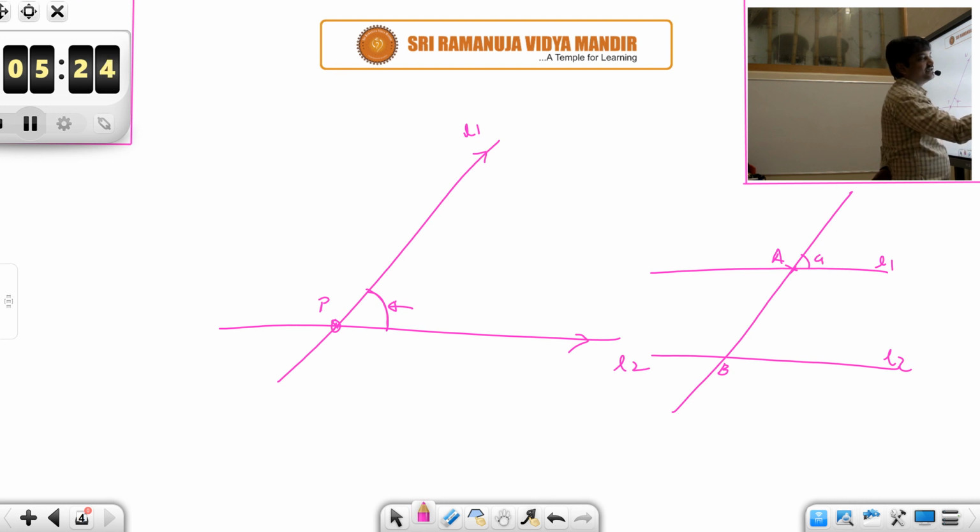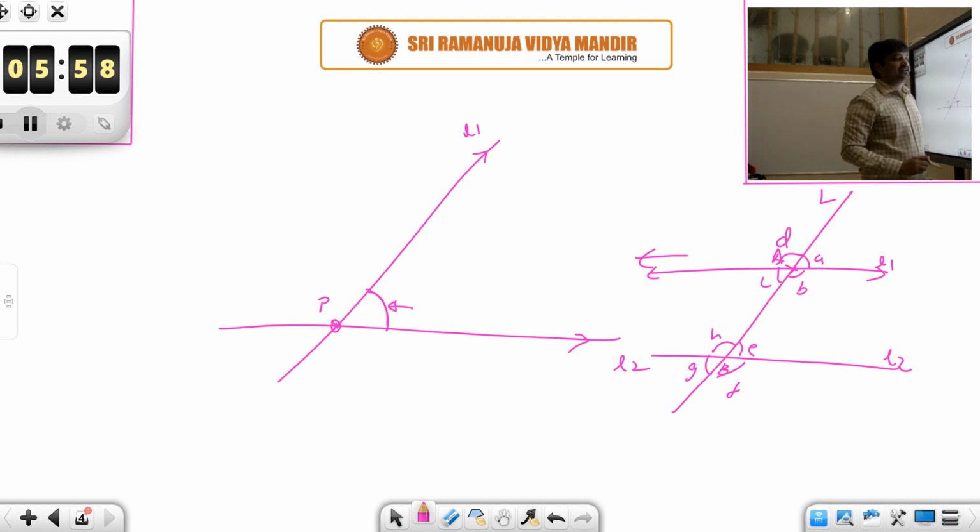For example, this is A, this is B, this is C, and E, F, G, H. The third line intersects L1 and L2 at two different points A and B, making different angles, in this direction A and in the other direction an angle D. Similarly, all the different angles have been labeled.